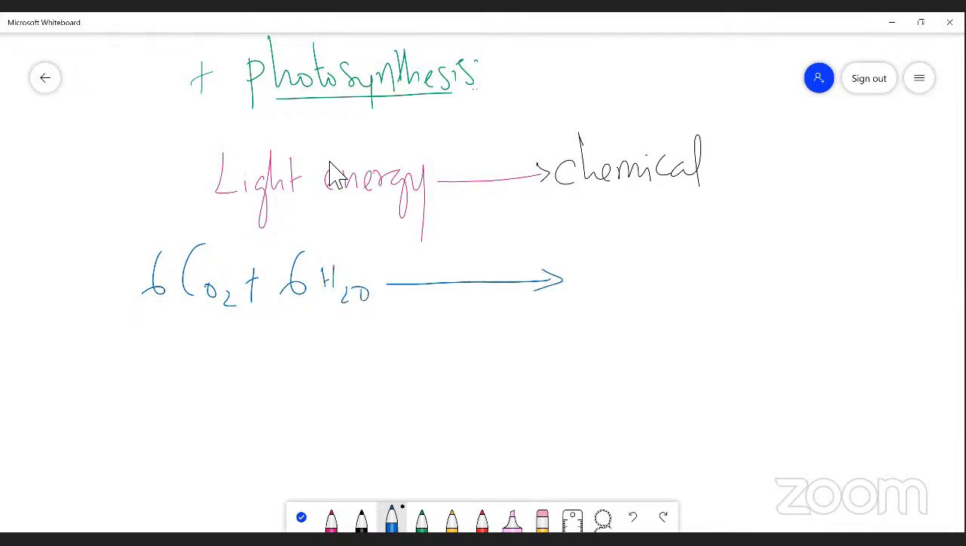Which gives rise to C6H12O6 and 6 oxygen with the help of chlorophyll pigment in a plant. So this is an example of a universal law, thermodynamics law 1. According to thermodynamics law 1, energy is a universal constant, a stable form. Energy can be neither created nor destroyed, but one type of energy can be converted into another type of